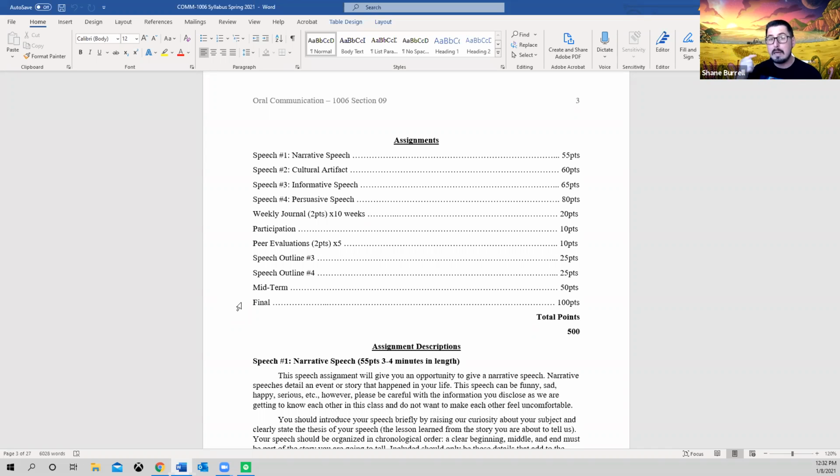Sometimes you won't have a weekly journal for that week, and you'll have a weekly journal for the next week. So that means you have to double up on what we had gone over in class throughout that week. And I'll talk about weekly journals and how I want them to be structured in just a second.